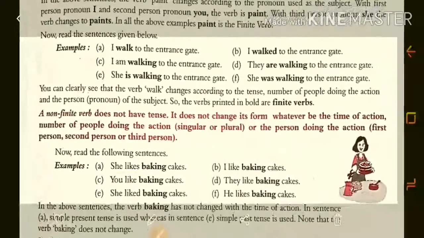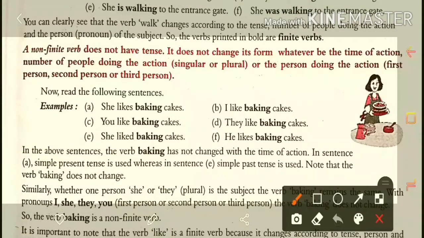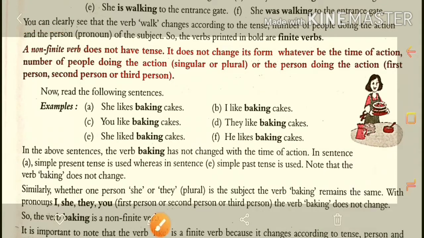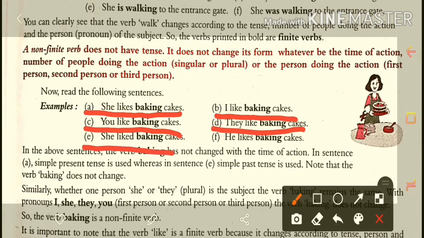Now what is called the non-finite verb? It is totally opposite to the finite verb, the one that does not change at all. For example, here we will see these examples. She likes baking cakes. I like baking cakes. You like baking cakes. They like baking cakes. She liked baking cake and he likes baking cake.